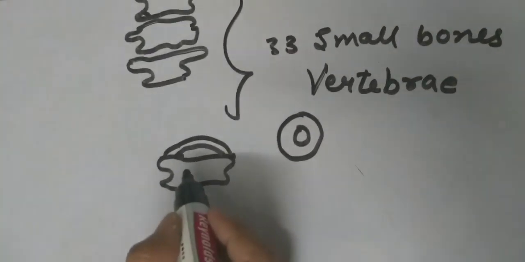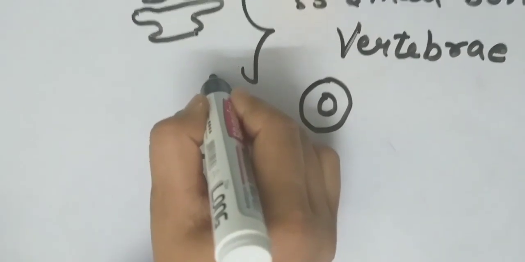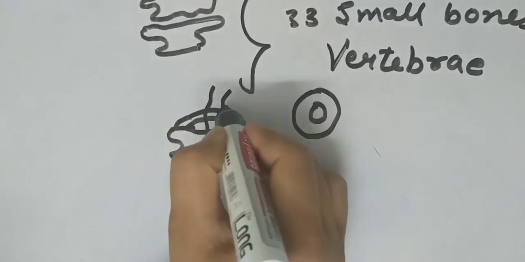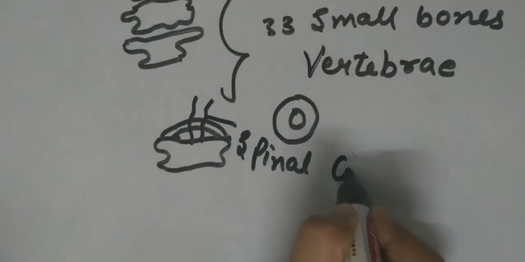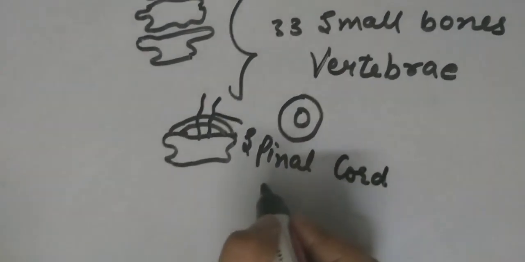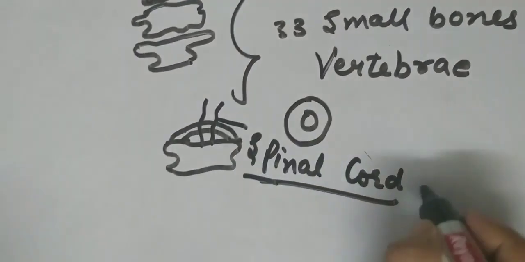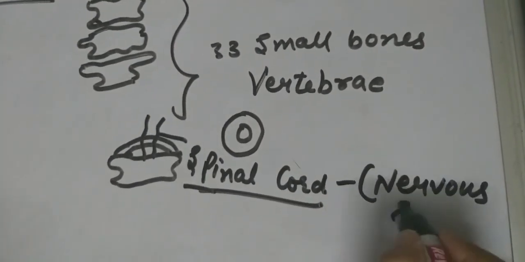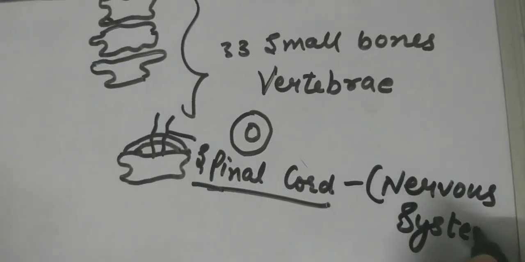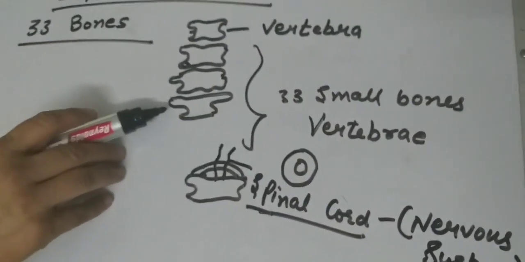So through this hollow the spinal cord passes. It protects the spinal cord, part of the nervous system. Spinal cord is the part of the nervous system. This delicate part is protected by the vertebral column.